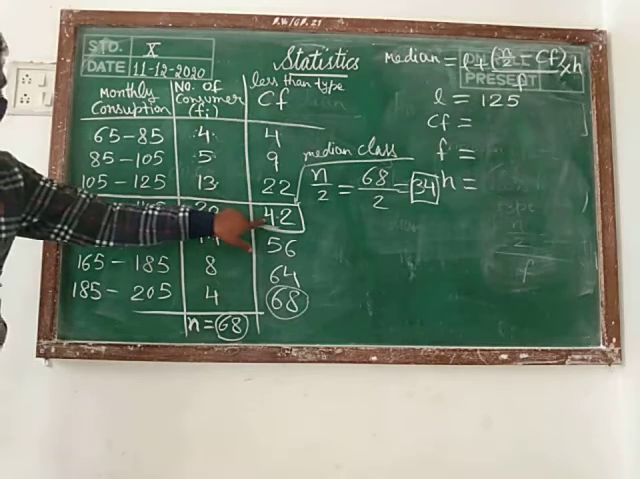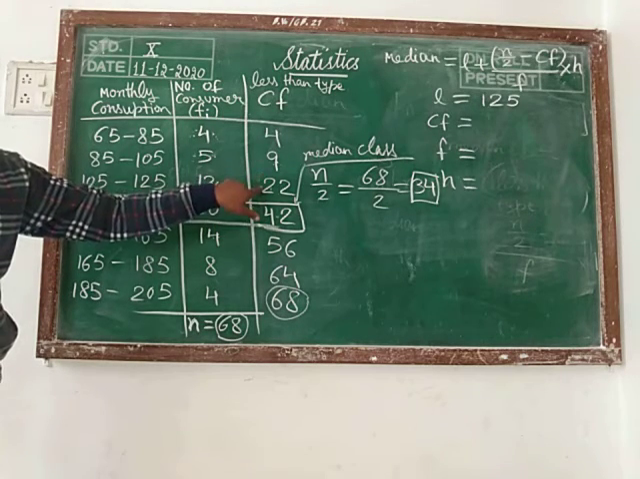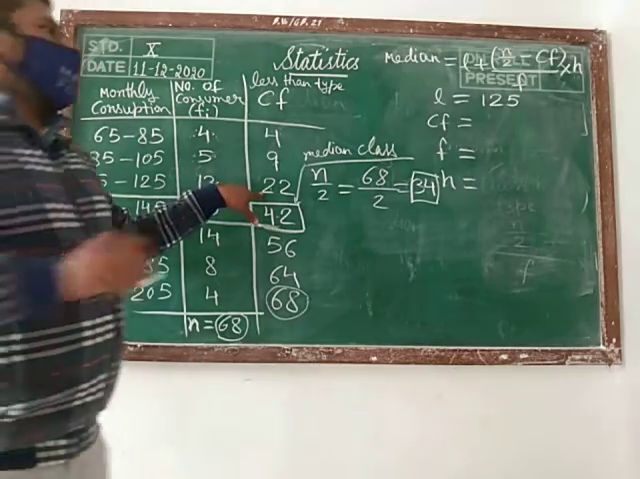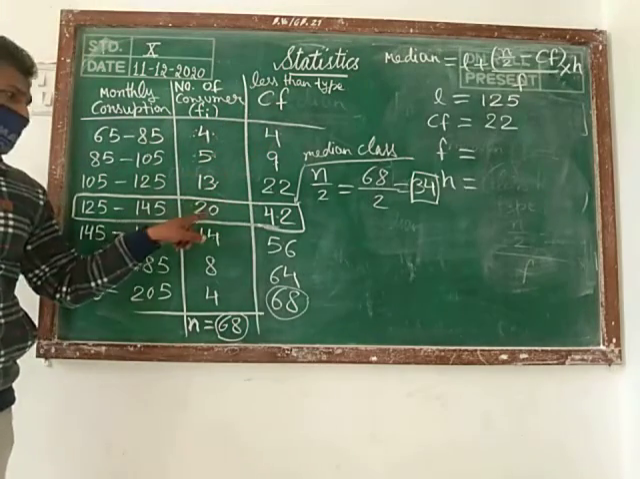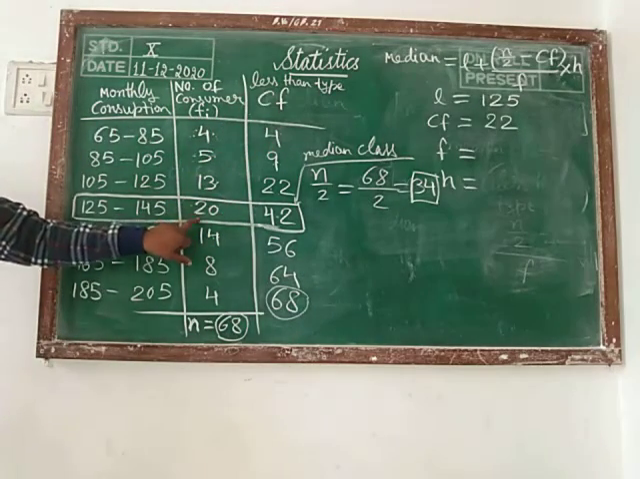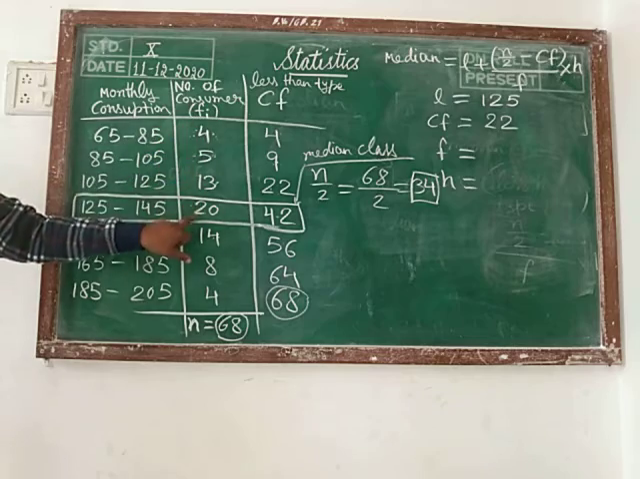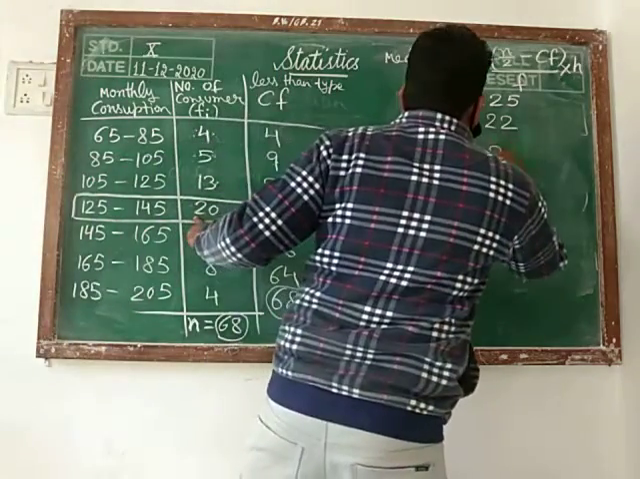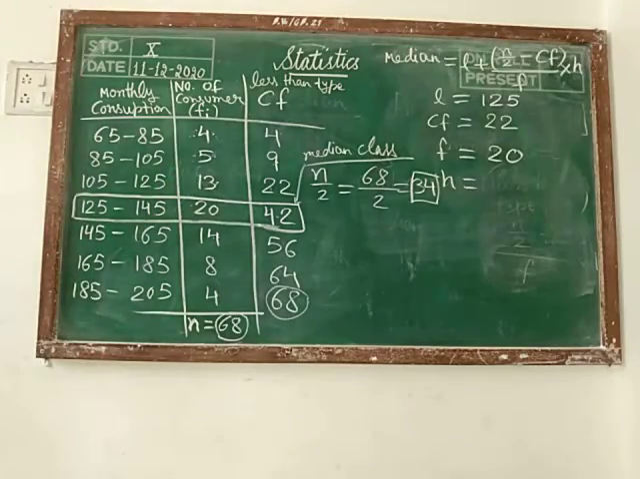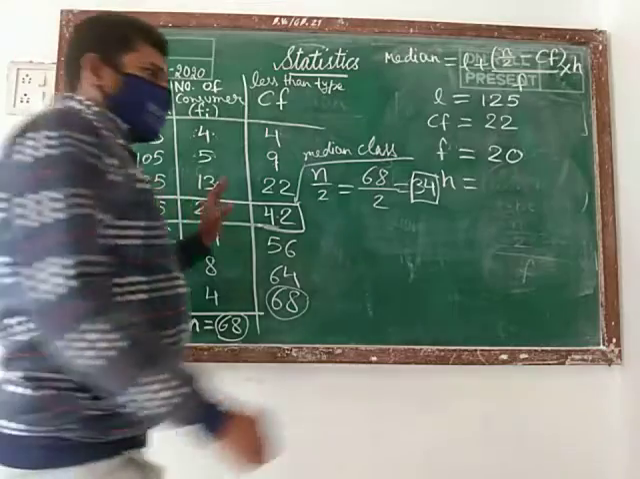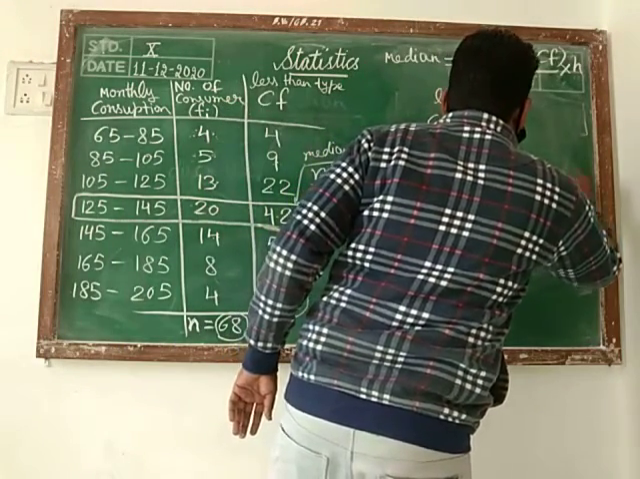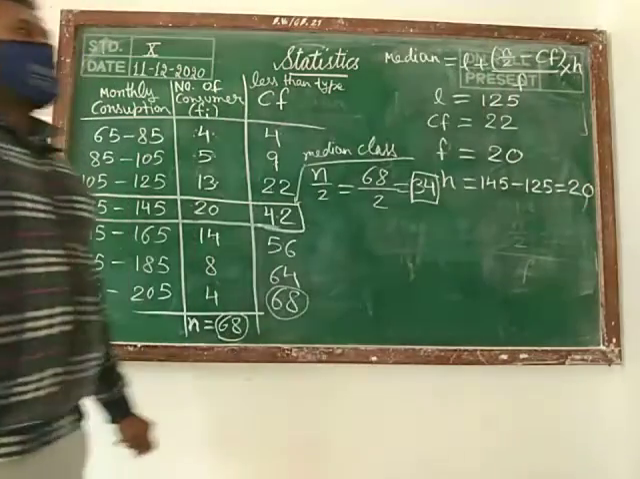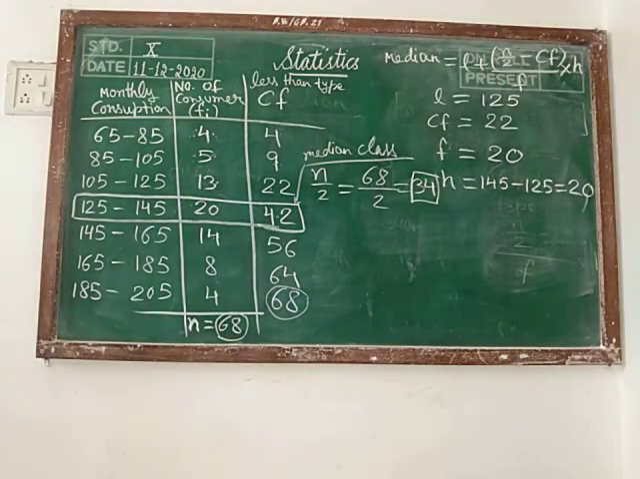Cumulative frequency we have taken from the class preceding the median class, means this one. 22 is the cumulative frequency here. F, frequency we have to take from the median class, so this is the frequency. Frequency from the median class 20. H, we know the height of class or size of class. Then we have to take the difference between the two. 145 minus 125 we are getting 20. All the values are clear.